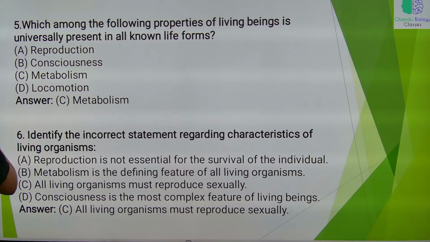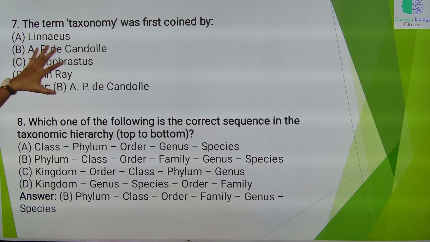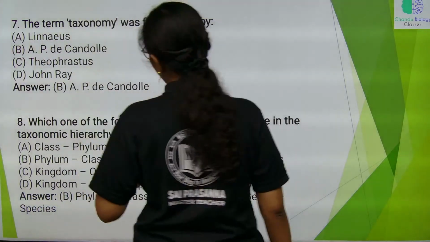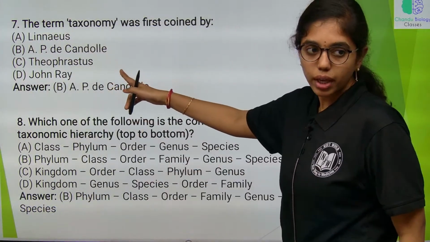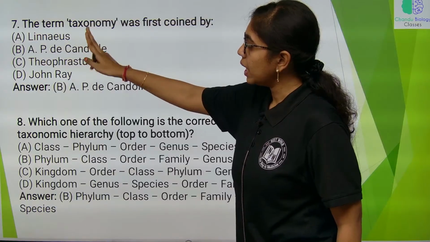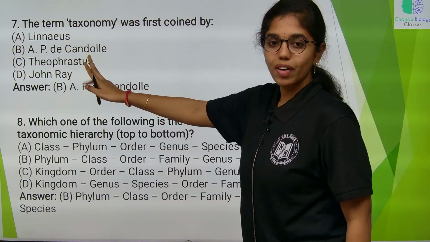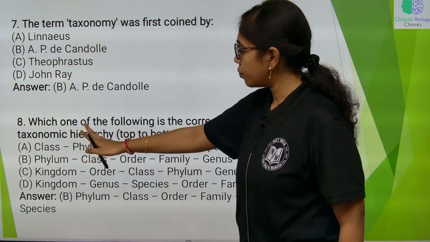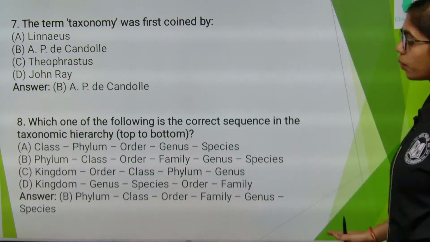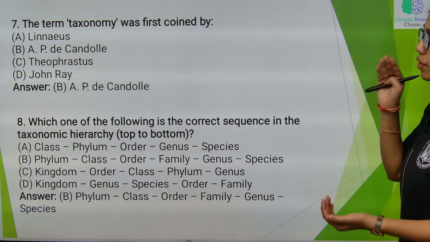Okay, next, the term taxonomy was first coined by A.P.D. Candolle. Okay, and who is the father of taxonomy? Linnaeus. Theophrastus, father of botany. Next, which of the following is the correct sequence in the taxonomic hierarchy from top to bottom?